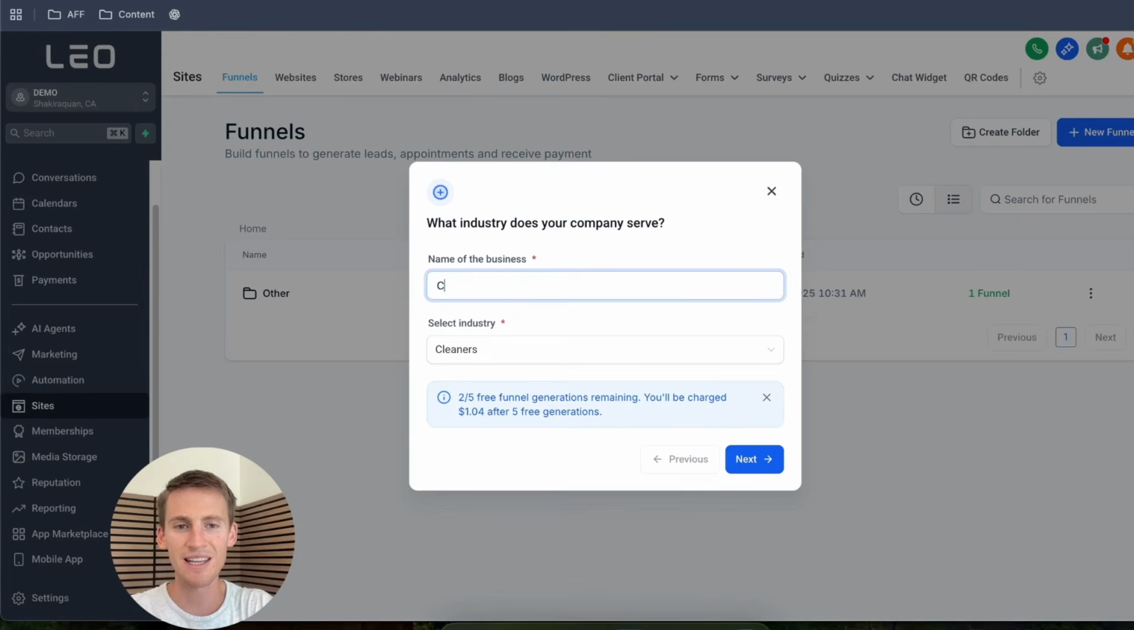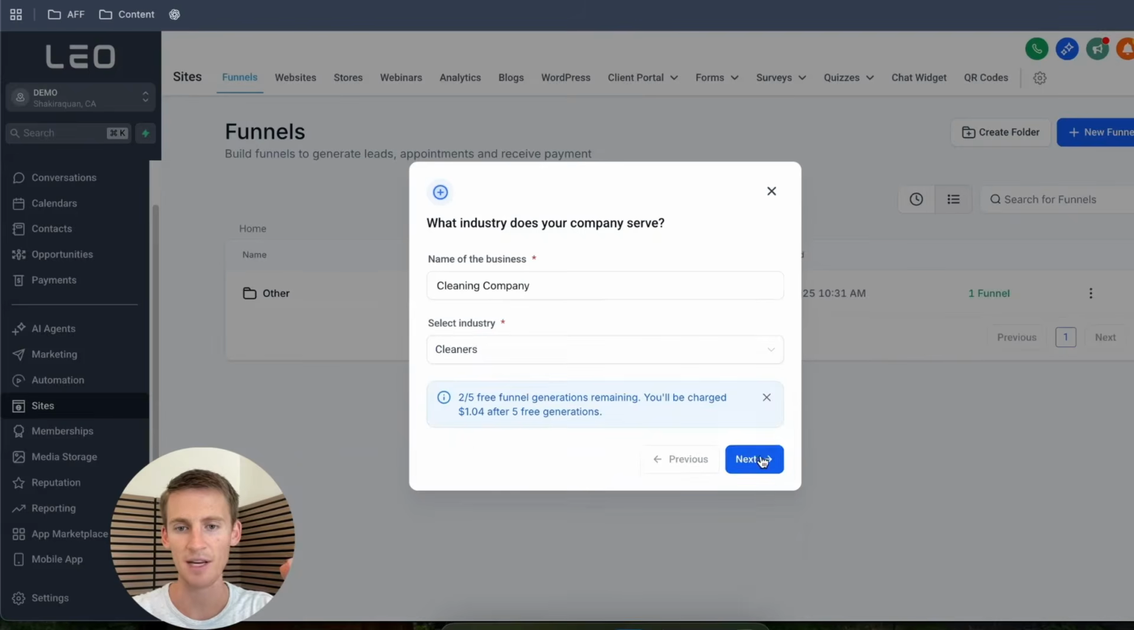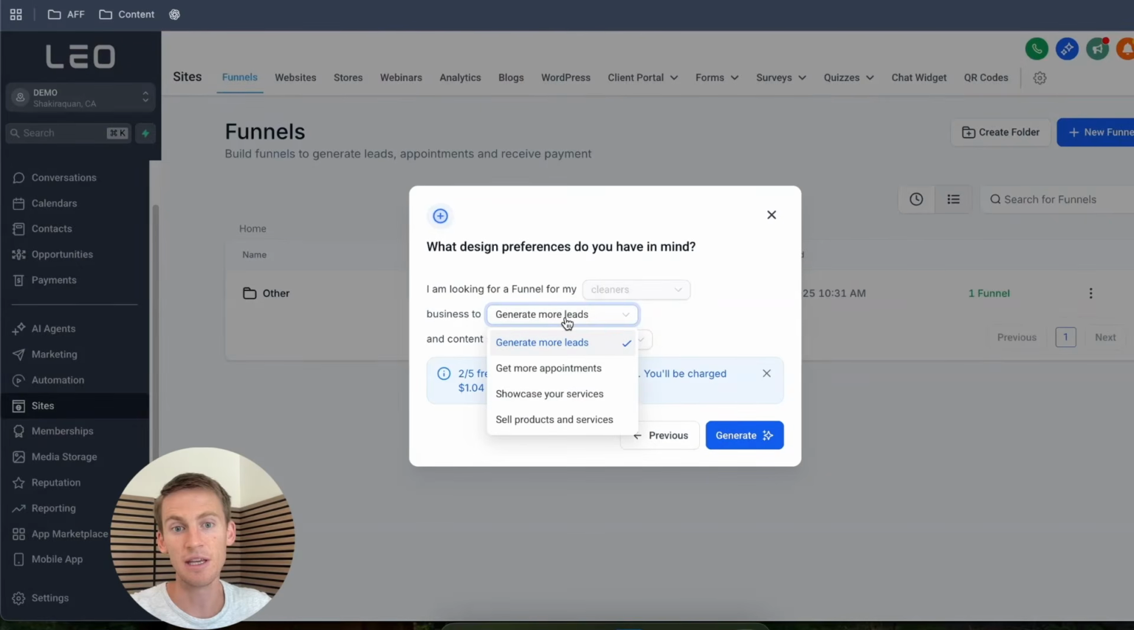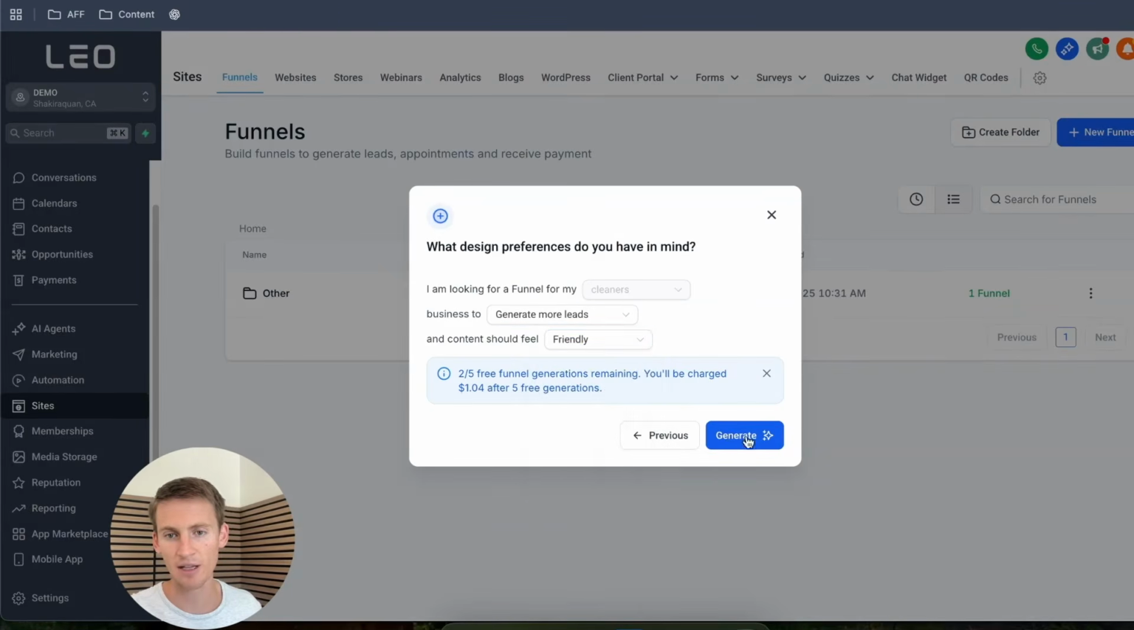And so we're just gonna put in the name of the business. So I'm just gonna put in cleaning company, and then we would just select the industry of the small business owner that we're gonna help. And then I'm gonna hit next. And then the very last thing that we do before we have AI actually create the website for us is we just select whether we want the website to get them more leads, more appointments, or whatever it is. So I'm just gonna leave this at more leads right now. And then we can just select what we want the feel of the website to be. And so I'm just gonna leave that at friendly right now. And I'm gonna go ahead and click on generate.